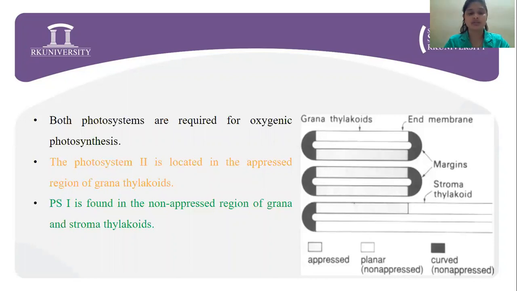Now, photosystem 2 is located in the appressed region of grana thylakoids. Here you can see the appressed region. These are the appressed regions of the thylakoid membrane, and photosystem 1 is found in the non-appressed region, basically the exposed region of the grana and stroma thylakoid. These are the appressed regions, as you can see.